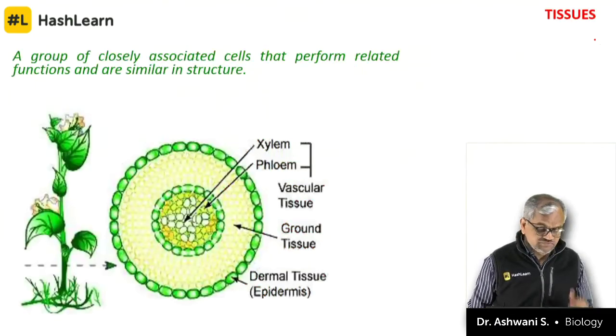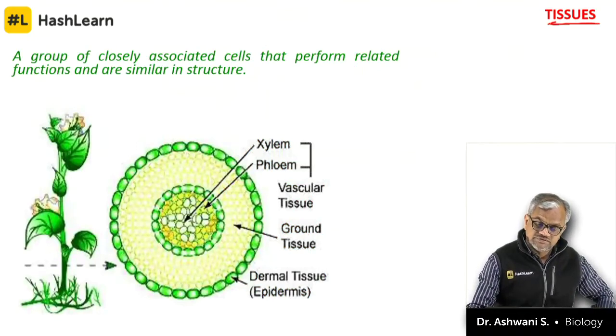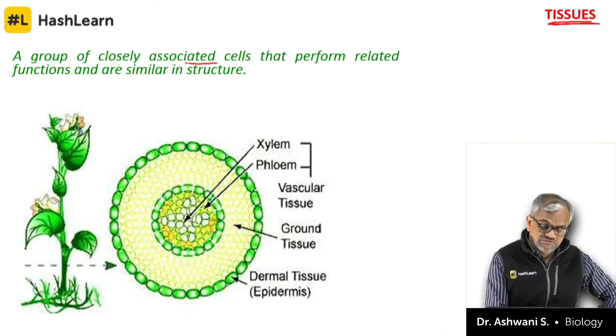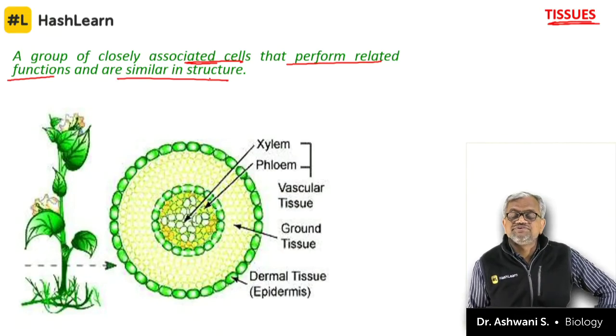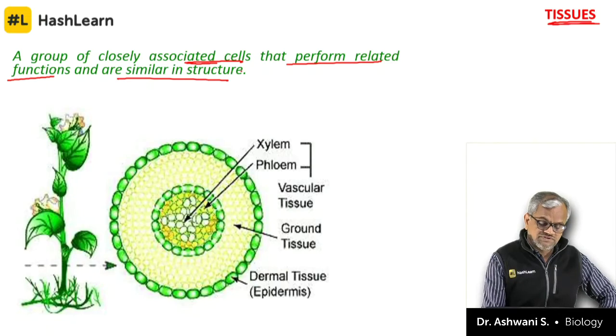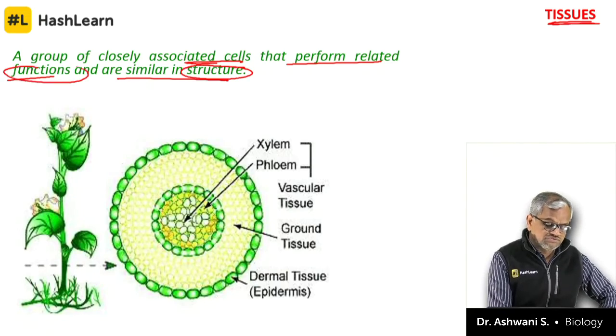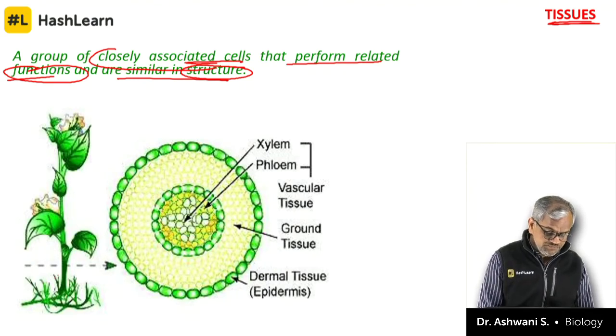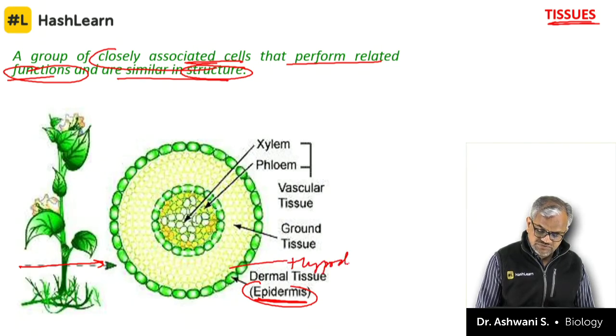So, today we are starting with: what are tissues? Group of cells closely associated, performing the related function, similar in structure and similar in origin. So if structure and function are both the same, a group of the same type of cells makes something called tissues. If you see a cross section of a stem, you will see epidermis, it's outermost. Below epidermis, you will always find hypodermis.